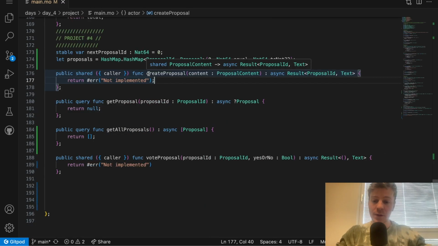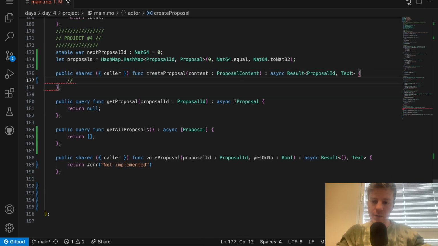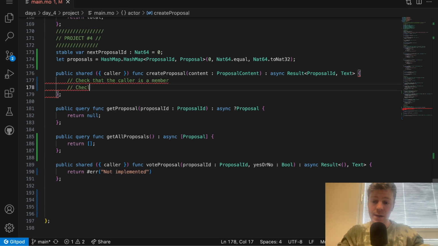Okay, so now we can move to the task number 2, which is to create proposal. And so for that, we need to make sure of a few things. The first check that we need to run is to check that the caller is a member. We also need to check that the caller has enough token, at least 1 token.